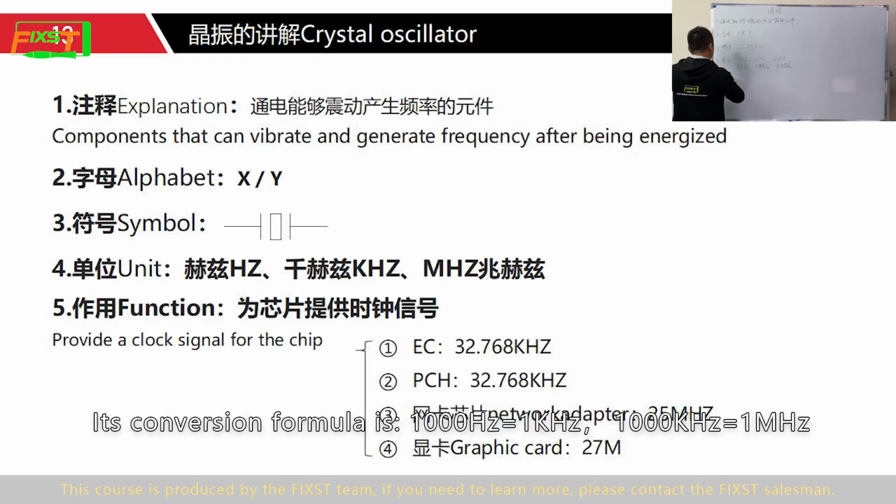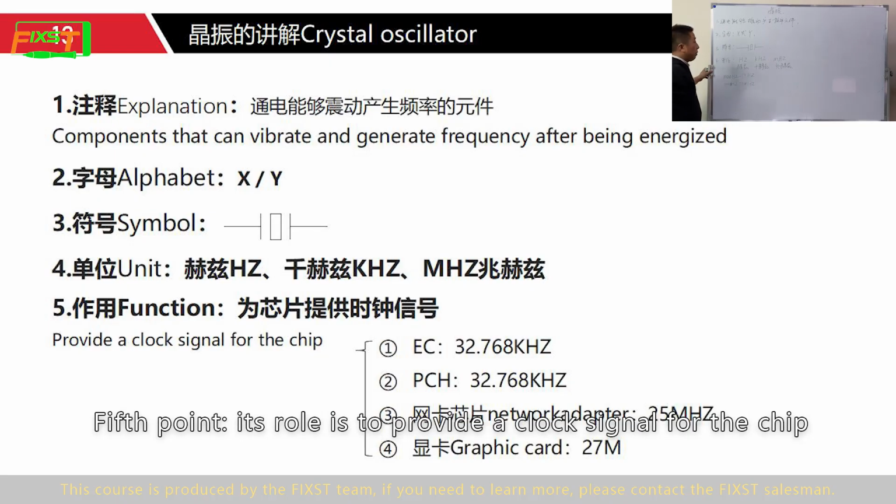Its conversion formula is 1000 Hz is equal to 1 kHz. 1000 kHz is equal to 1 MHz. Fifth point is that it provides a clock signal for the chip.